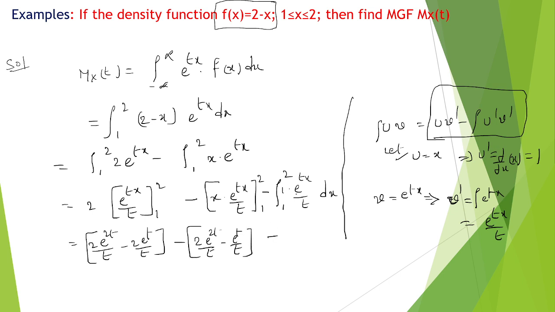Next, the third term: again e power tx by t, whose integration is e power tx by t square, with limits from 1 to 2.